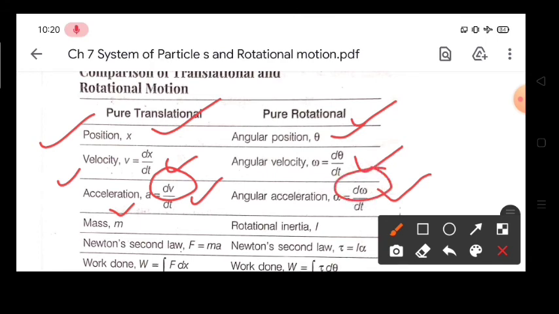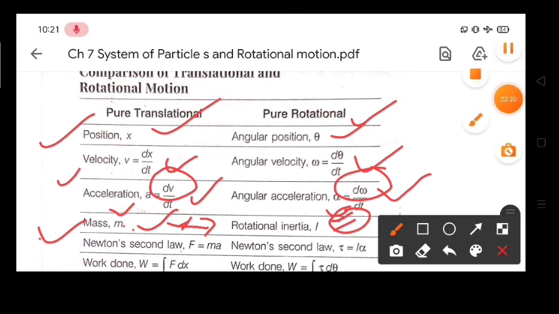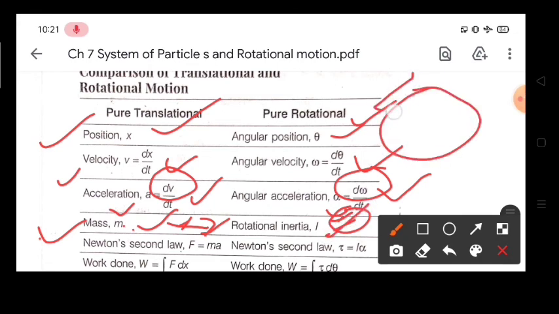Mass is given by m. Here instead of mass we use the analogous term I, like all those formulas in which we have used m we can replace by I. Like here you can see the next formula, force equal to ma. Here instead of force we will have torque, that is rotational force basically, and rotational force is given the name torque, and that torque will be, instead of m we will have I, and linear acceleration will be replaced by alpha.